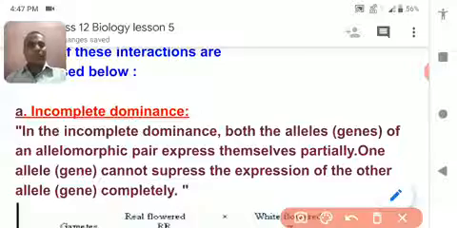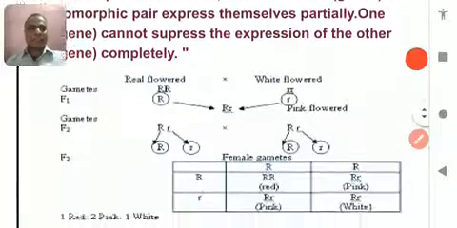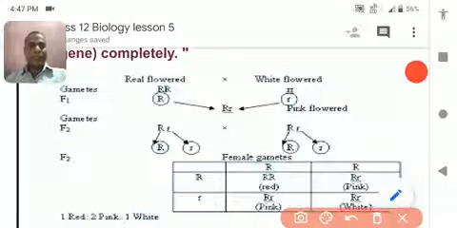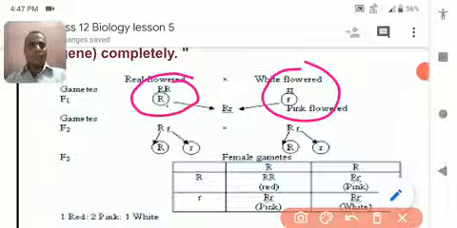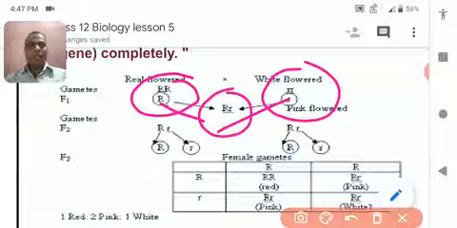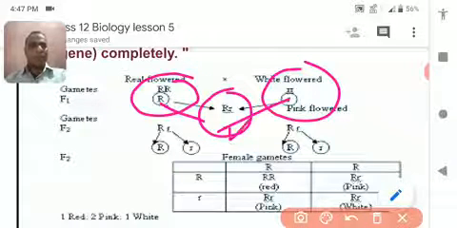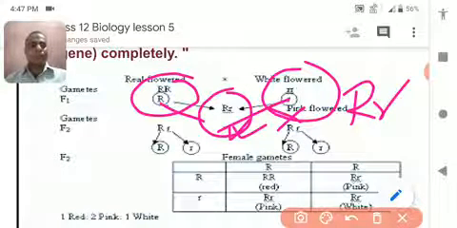Let's have a look. Just see this figure, you will understand very clearly. You can see there is a red flower, there is a white flower. If both of them are crossed together, it gives a pink color flower. When this pink color flower is again crossed with another pink color flower, it gives, see, this is the pink color flower.